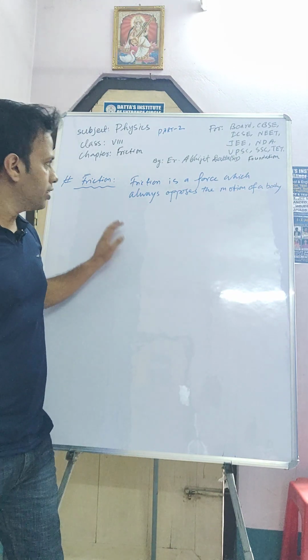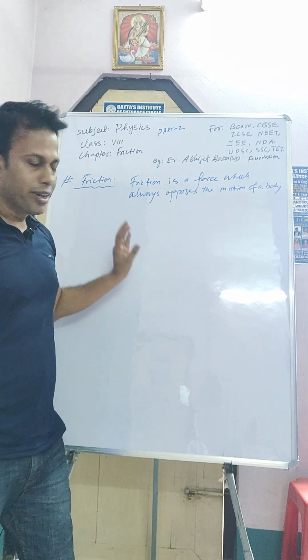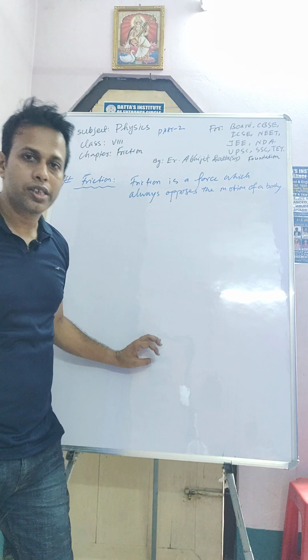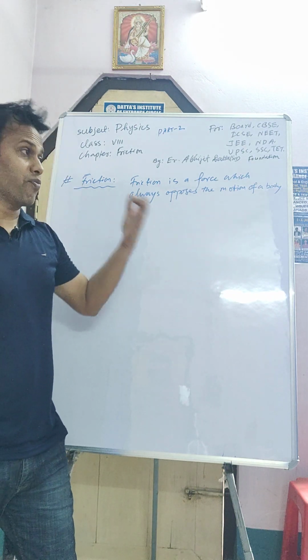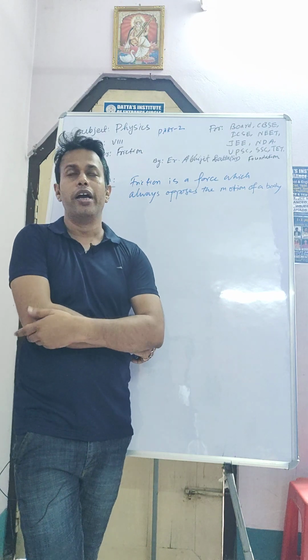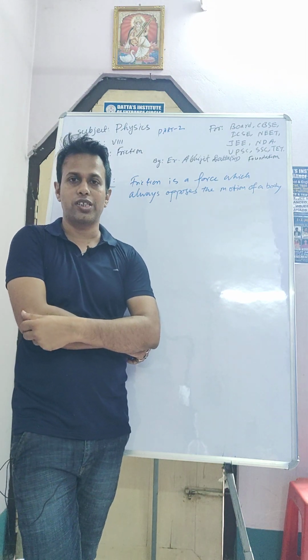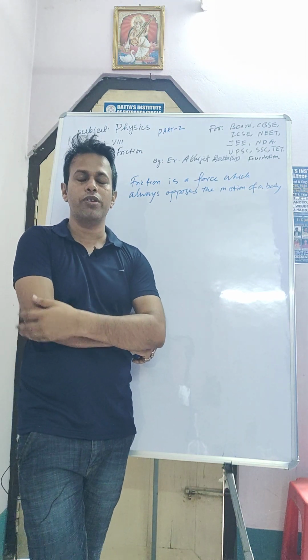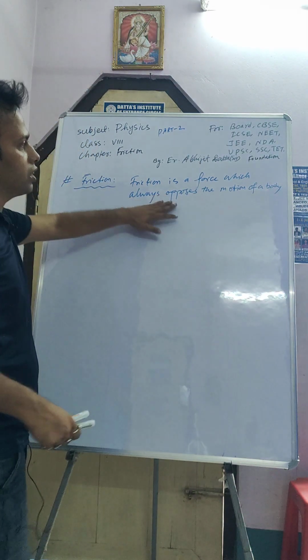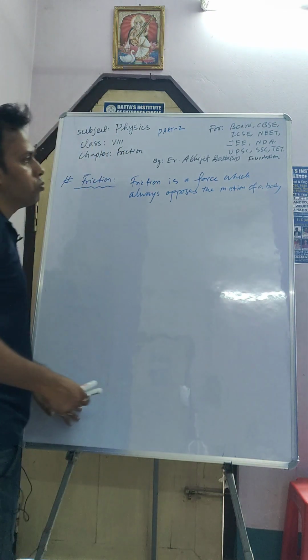In this lecture I will cover what is friction, how many types of friction, the mathematical formula of friction, and what are the advantages, disadvantages, and needs of friction. So in one video you will get lots of information and knowledge. So let's start. What is friction? Friction is a force which always opposes the motion of an object.